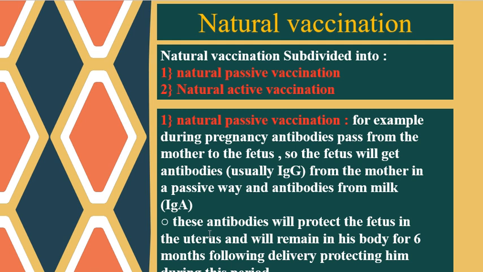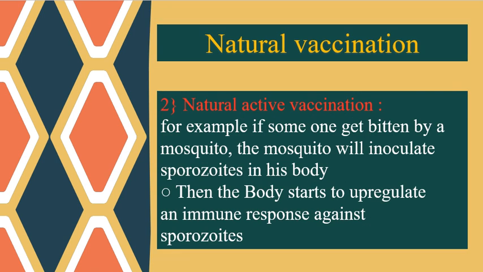So these antibodies will protect the fetus in the uterus and also during the first 6 months of life.